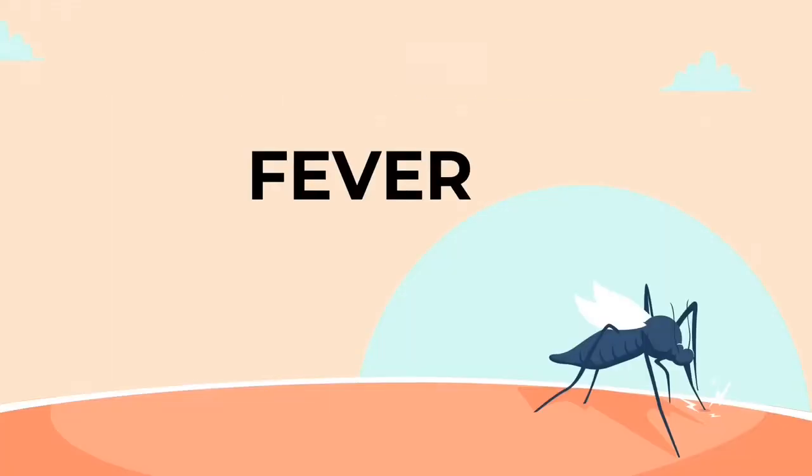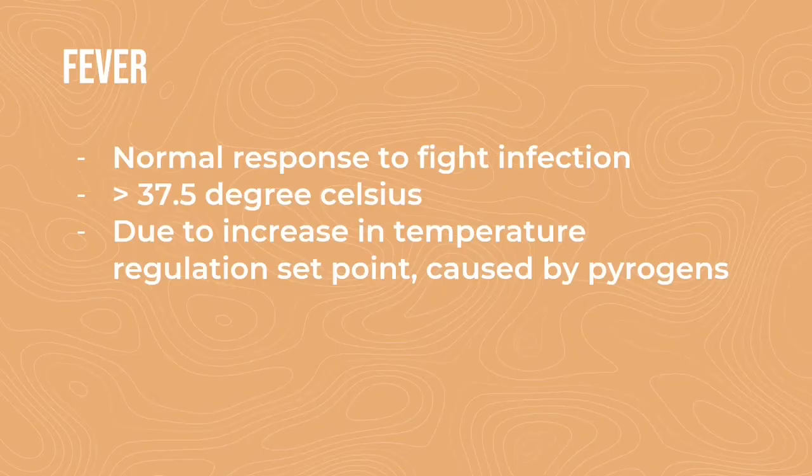So what is fever? Fever is the body's normal response to fight infection. A person has a fever if the body temperature rises above 37.5 degrees Celsius, and this is due to the increase in temperature regulation set point caused by pyrogen.